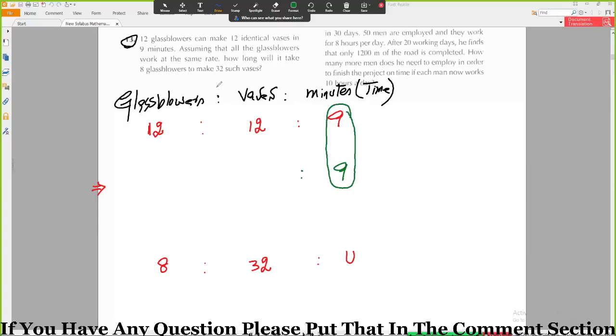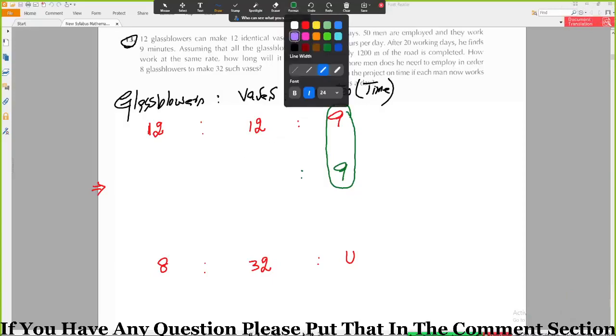So what do you think? If you increase the number of glass blowers, and time is constant, then will it make more vases or fewer vases? More?